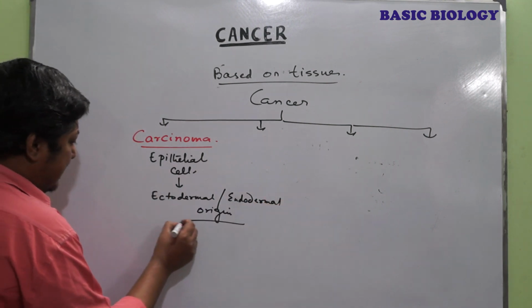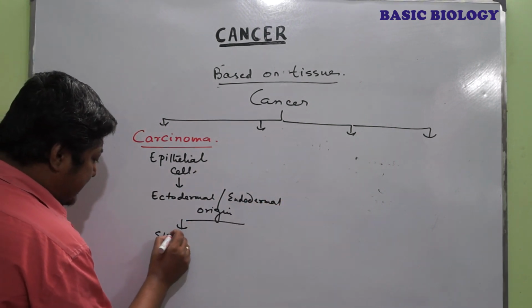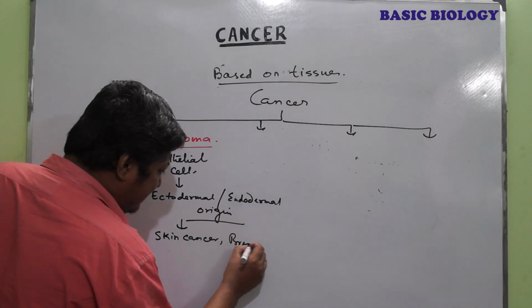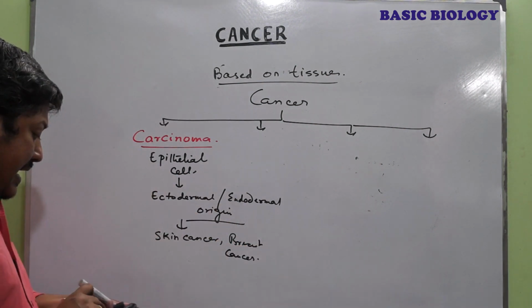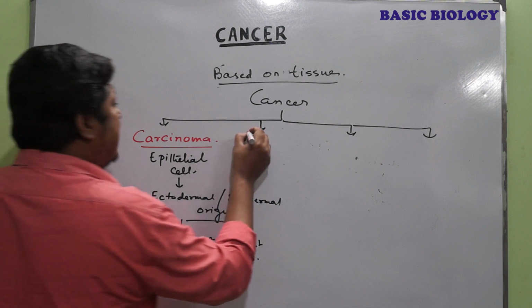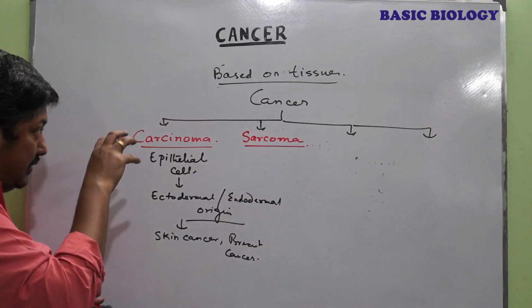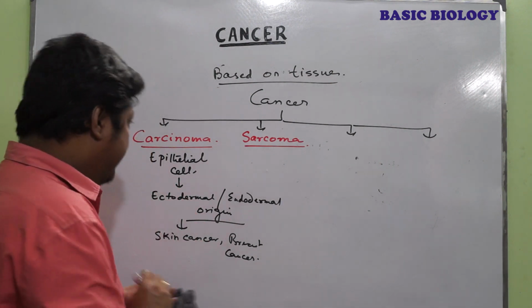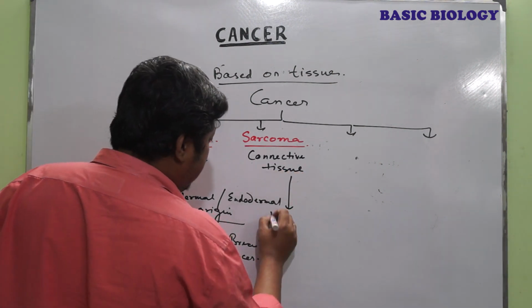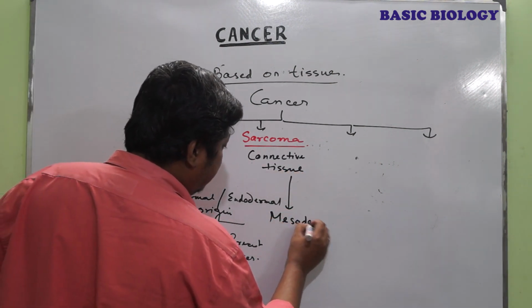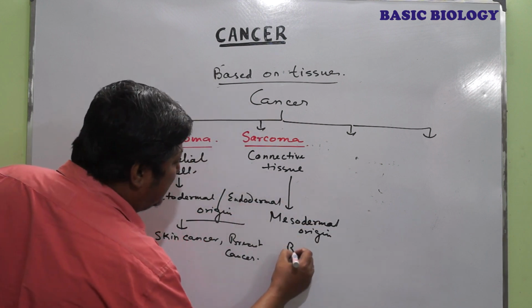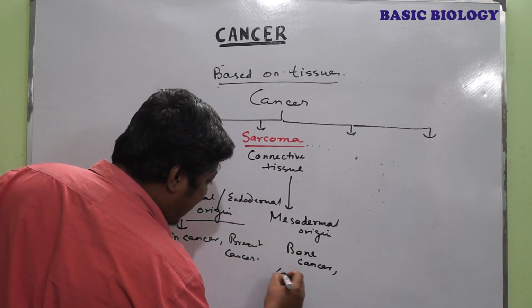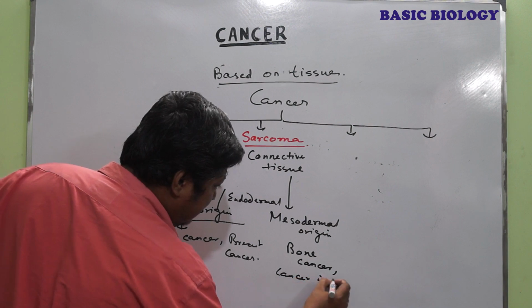And mostly this type of cancer includes skin cancer, breast cancer, etc. Another one is sarcoma. These types of cancers are made up of connective tissues and are mesodermal in origin. Example, bone cancer or cancer in muscle.